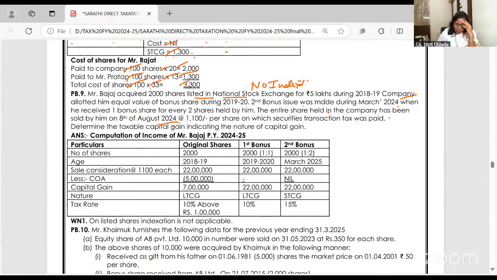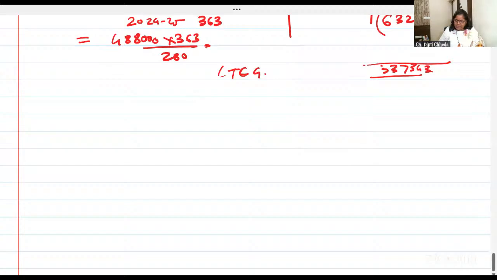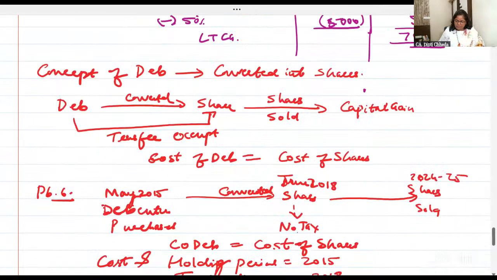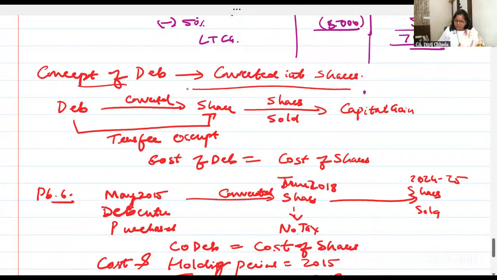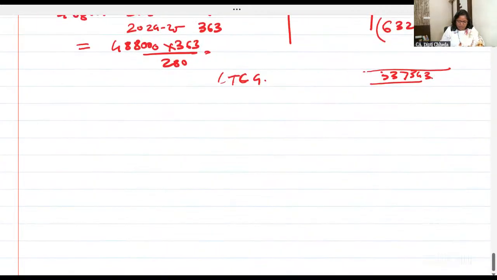And very important is that this is transferred when? In August 24, right? STT is paid. STT is not allowed to be deducted. And listed shares, there's no indexation. You just have to calculate. Very simple capital gain, but it's a nice problem we want to work out in the notebook. First we will write booster notes. You did conversion of debentures into shares, and did its question. Now write.